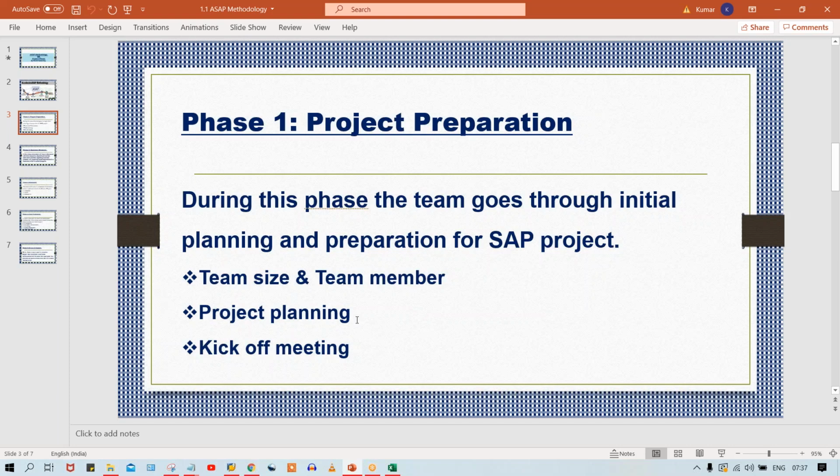Here SAP installation or SAP implementation takes a huge amount of time, because in order to customize and configure every process, we need to take multiple inputs from the client. Lots of discussions will happen with the client. Every time, this discussion will be a continuous process, guys. During the entire implementation, we need certain inputs every time from the client. You'll be interacting with the client, and based on that, we are going to do all this configuration.